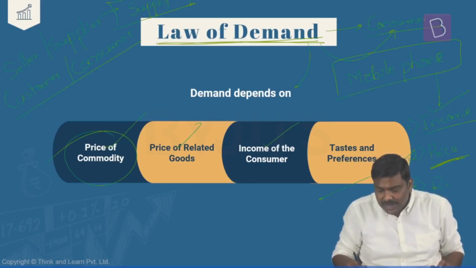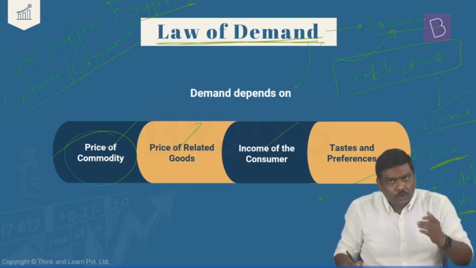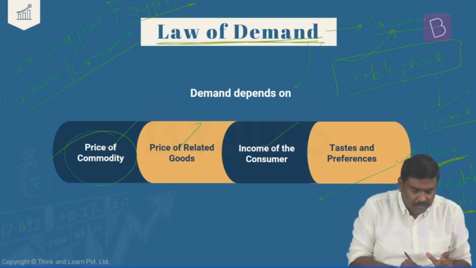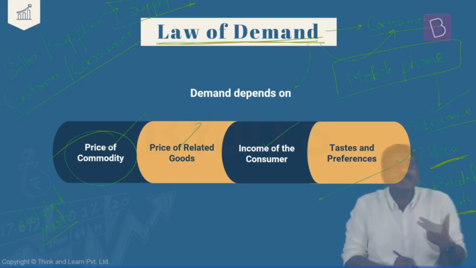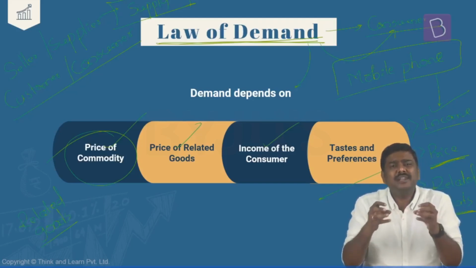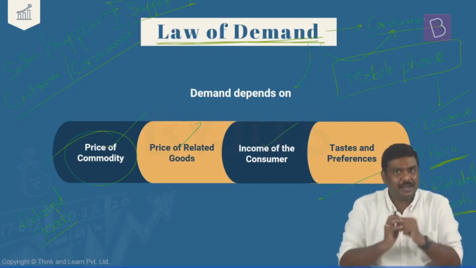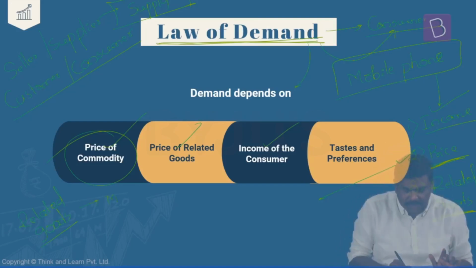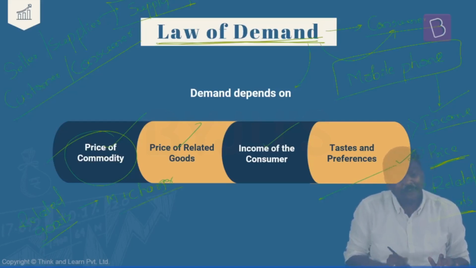Third one, price of the related goods. Now, before discussing how this is important, let me give a very brief idea of the concept of related goods. In simple terms, whenever you refer to the term related goods, it essentially means these are the goods which will have some connection with each other. For example, let me take a simple example so that you understand. Mobile phone and charger. Don't you think both are connected? Both are related? Definitely yes.